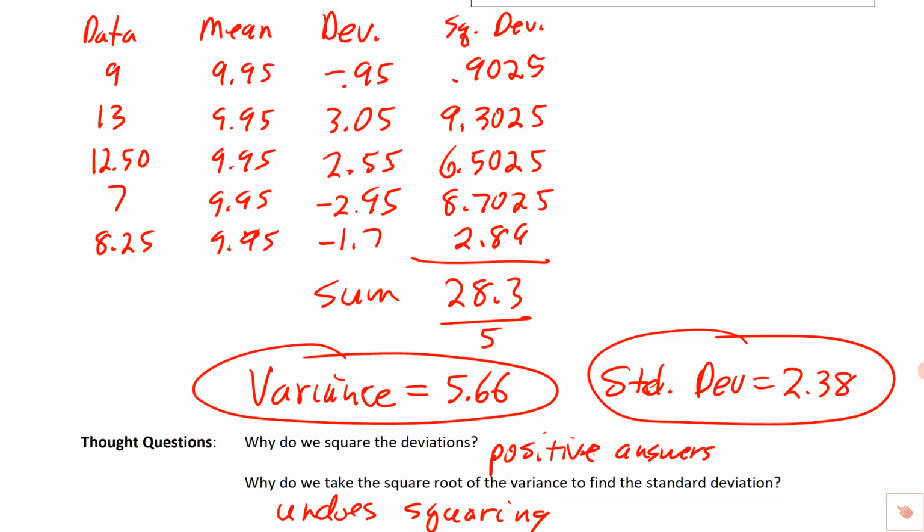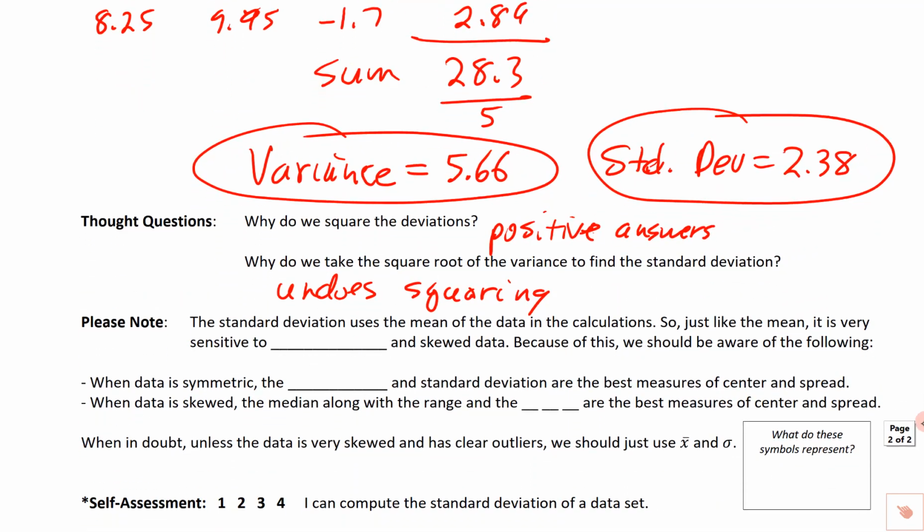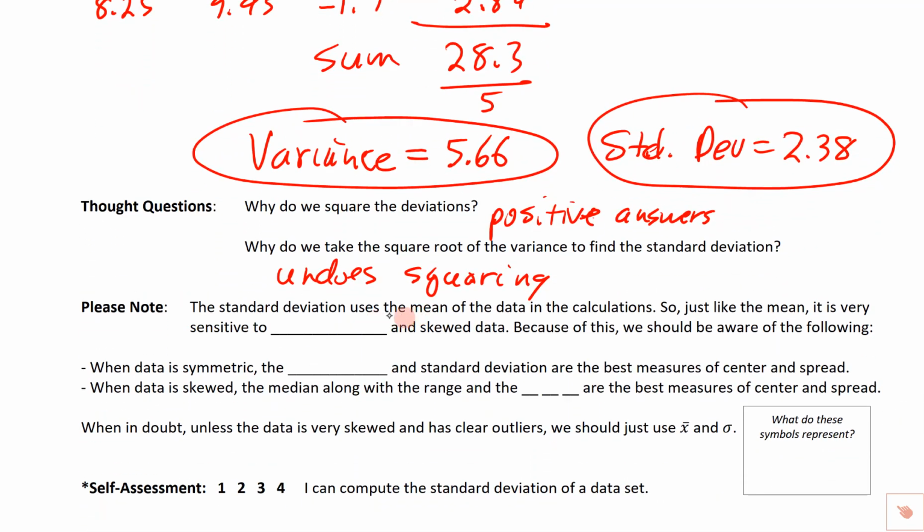Okay, so I'm going to come down here to the bottom, and it says, please note that deviations use the mean of the data in the calculation. So just like the mean, it is very sensitive to outliers. So we'll write outliers here, and skewed data. So because of this, we ought to be really aware of this. When the data is symmetric, the mean and the standard deviation are the best measures of center and spread. But if it's skewed or there are outliers and things like that, then the median along with the range and